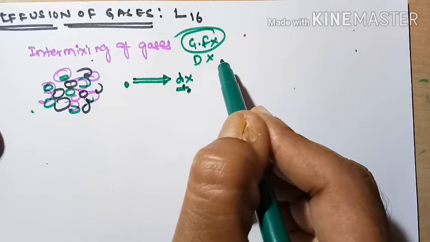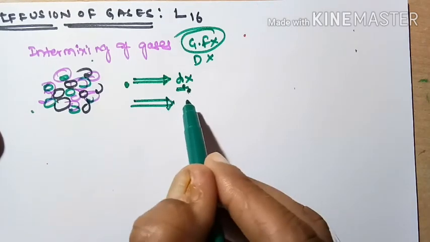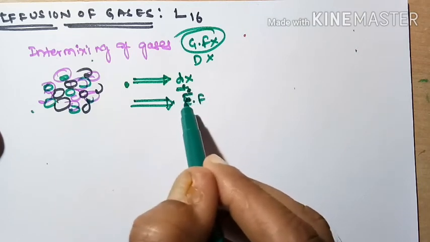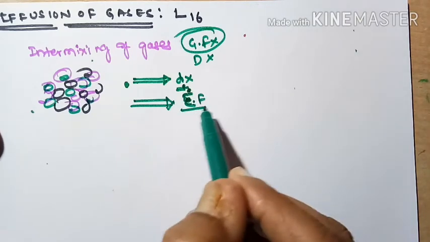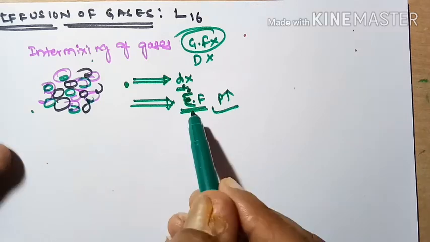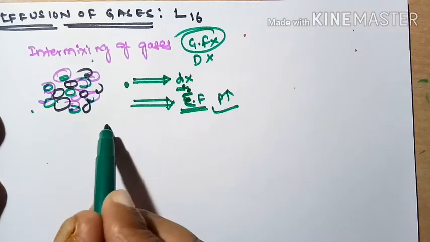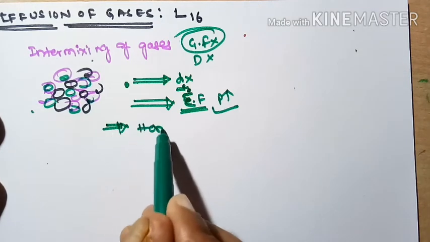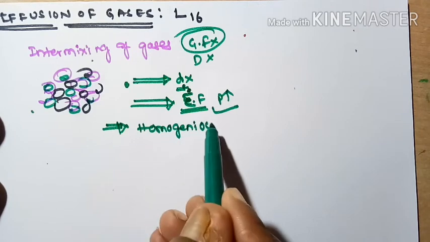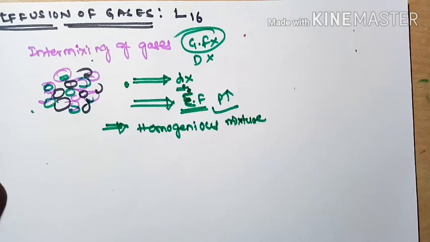Next, this diffusion of gases does not depend upon gravitational force of attraction. It does not depend upon external force, but whenever the pressure increases, diffusion and effusion also increase. In diffusion, always a homogeneous mixture is formed.